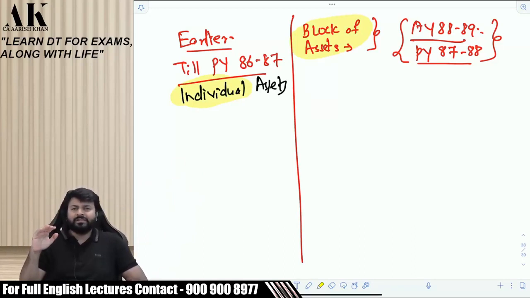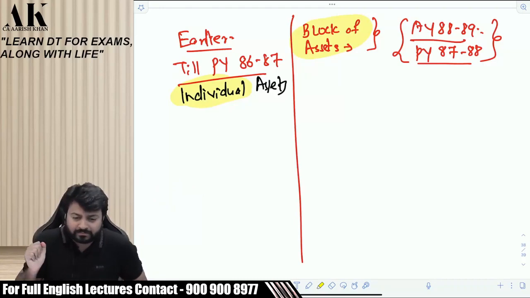Earlier, what used to be done? The way you do in accounts. In accounts, you follow individual assets, right? You do not follow the block concept. Clear or not?